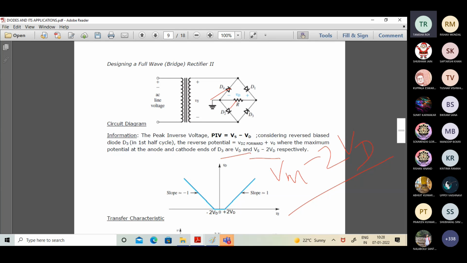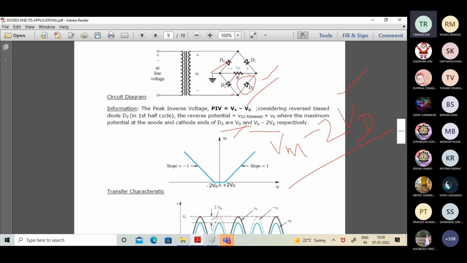So in that sense, what is the value of these two? You add up Vm minus 2VD with this Vd factor. So what is the outcome? Outcome is equal to Vm minus Vd. So the peak inverse voltage across the non-conducting diode is Vm minus Vd.